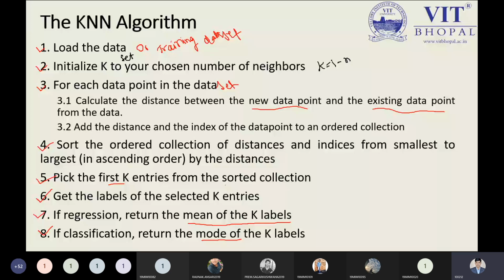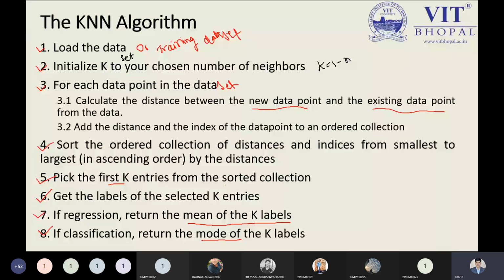So that is the maximum. You can't take the n value more than the total size of the data. That is the point we need to keep in mind. Suppose we have 20 records or 20 values, then you can't take more than 20 values. You can take an equal value or a lesser value.